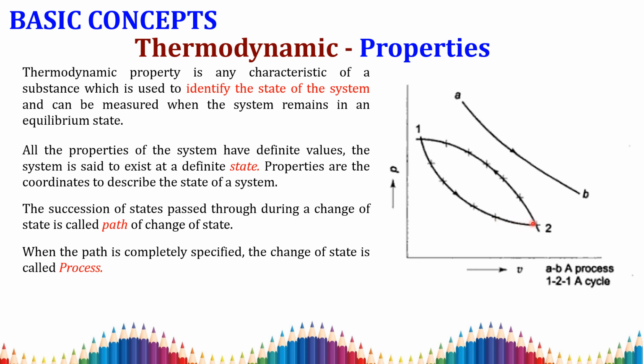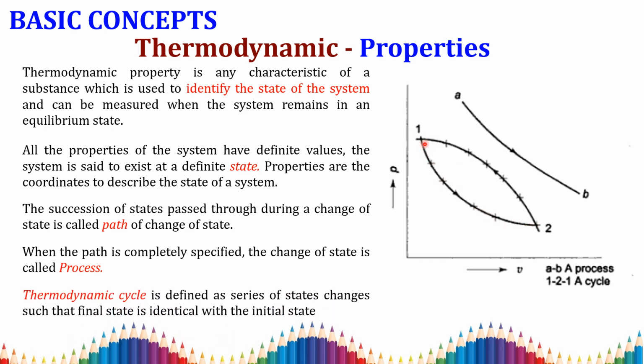This whole process goes from 1 to 2 and also from 2 to 1. Next, the cycle. A thermodynamic cycle is defined as a series of state changes such that the final state is identical with the initial state. It starts from here, goes on to 2, and from the final state it again reaches the initial state. This is called a thermodynamic cycle.